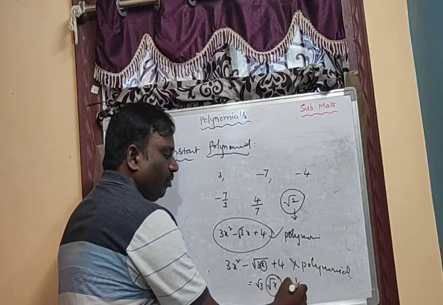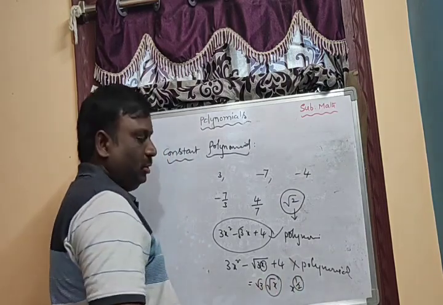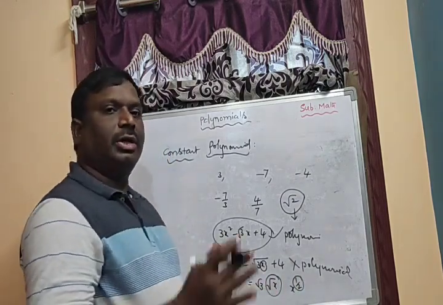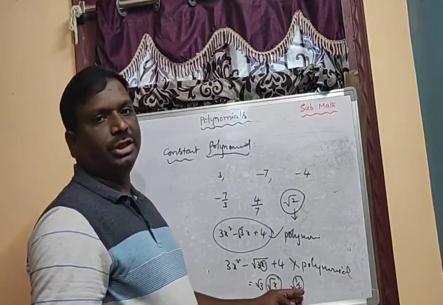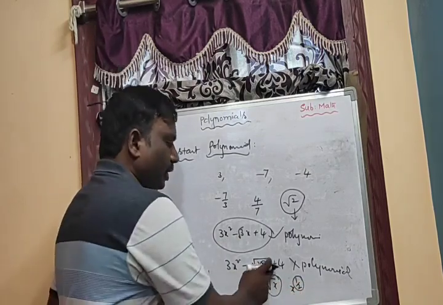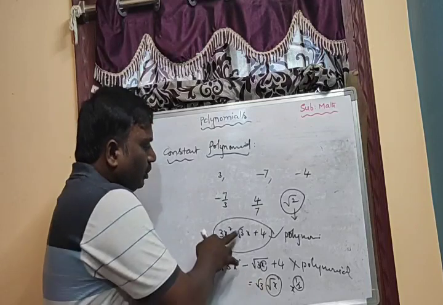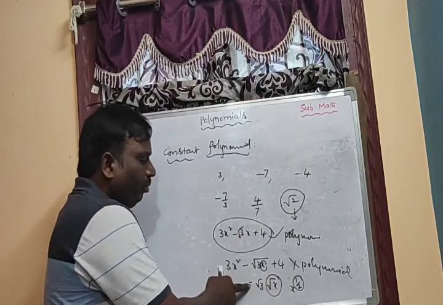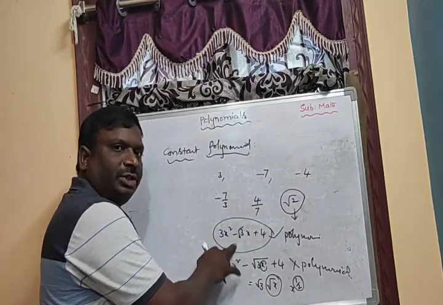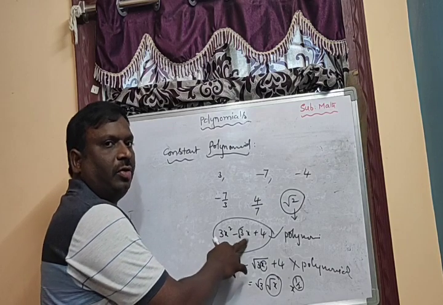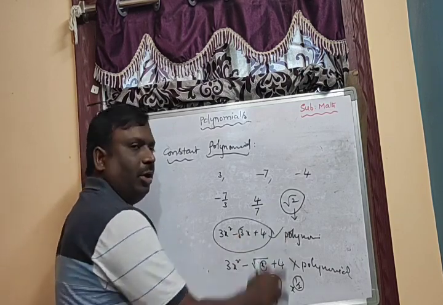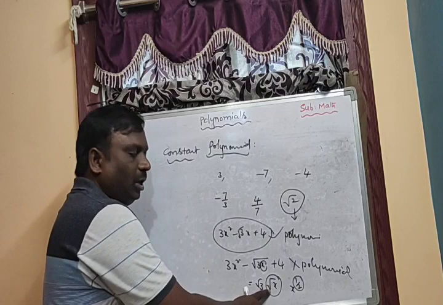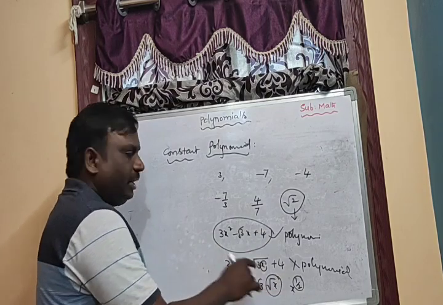Root x means x power 1 by 2. 1 by 2 is not there in the positive integers, it is a rational number. That's why this is not a polynomial. Be careful, these mistakes children will make. When the root is on the coefficients of the variable, it is a polynomial. When the root is on the variables, it is not a polynomial.